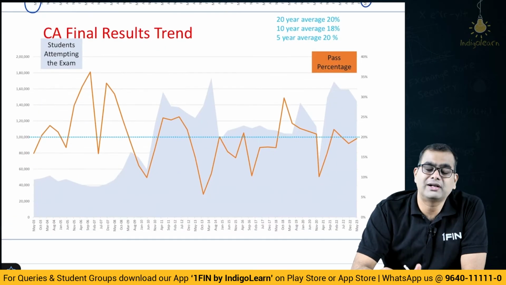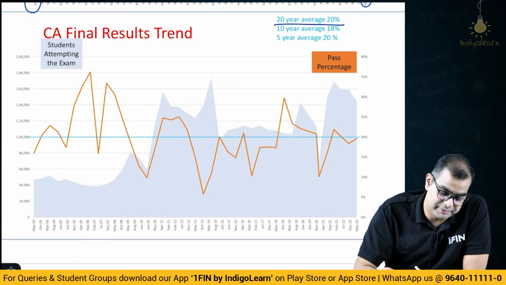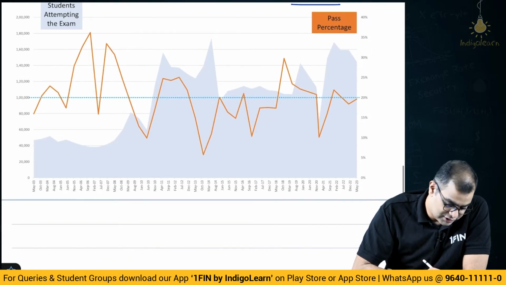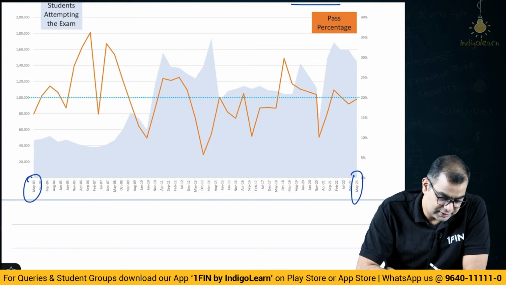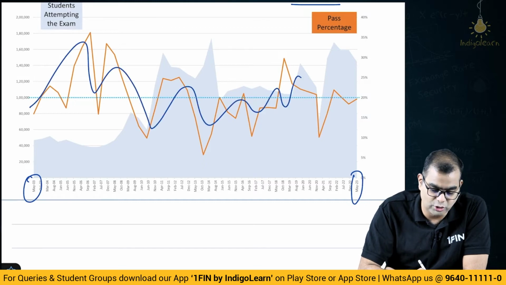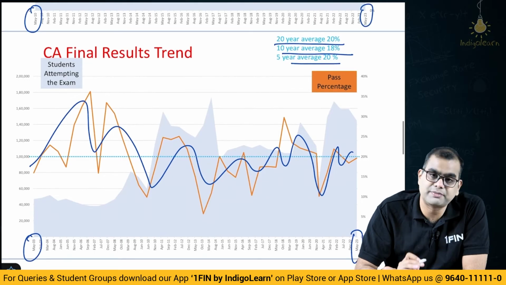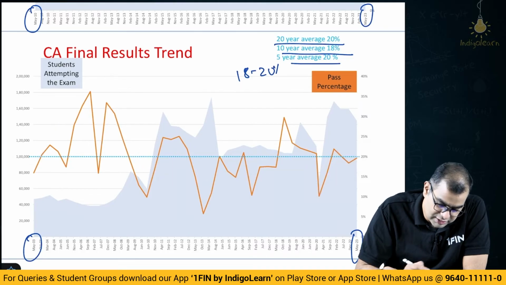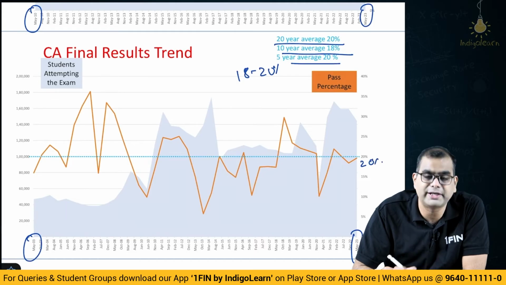Now come to CA Final. This is where it is even more interesting. What is the 20-year pass percentage? 20%. What is the 10-year pass percentage? 18%. 5-year pass percentage? 20%. So, you see I have data from 2003 to 23. The pass percentage is volatile, I am not saying no. But you see the average percentage is between 18 to 20%. And the latest attempt was about 19.6 or something, so approximately 20.